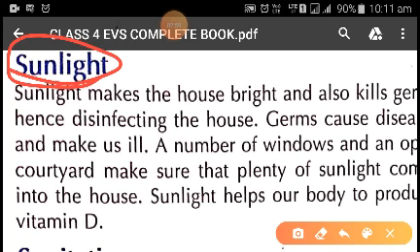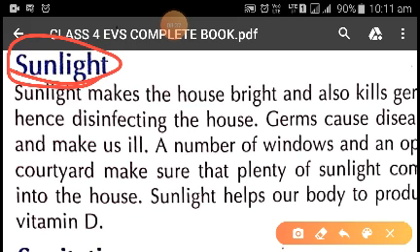Light and heat both play an important role in our life, because we should keep our house dry and free from germs, as well as keep our house lit. This is the natural light which makes us feel good. So we don't need to switch on lights the whole day. In the day we should get natural light, which is good for our health, and it makes us feel pleasant and good.